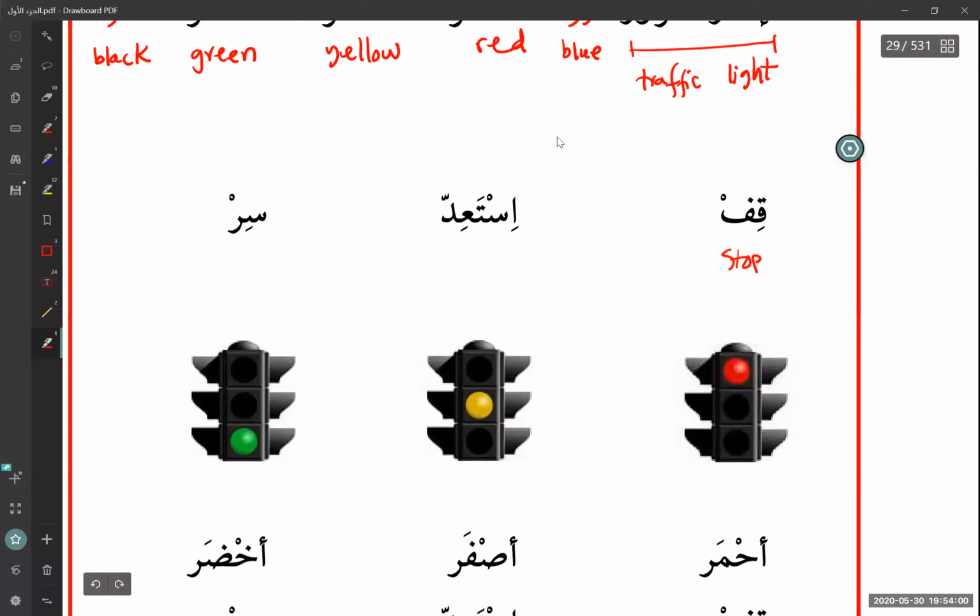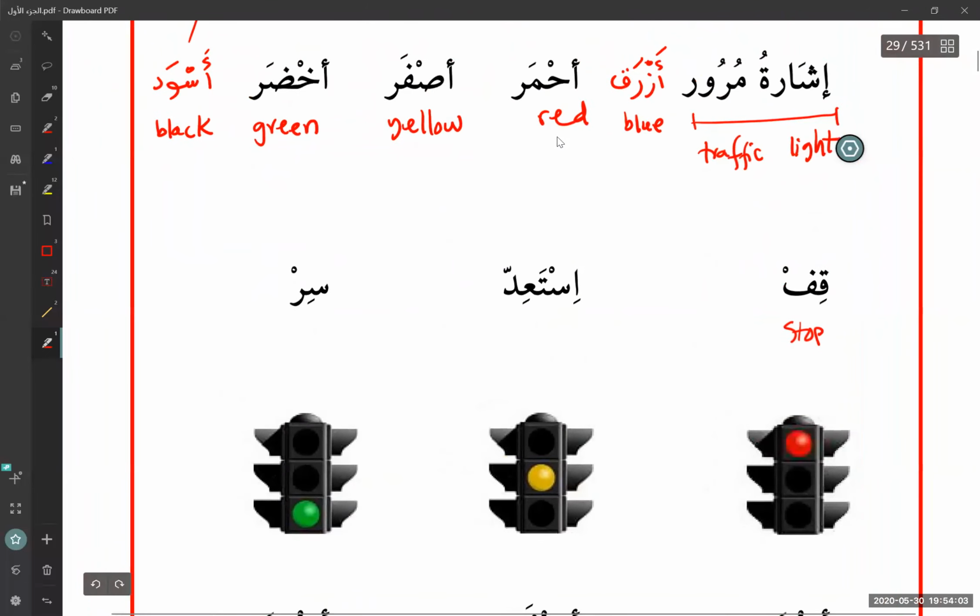So this is the word. Okay, so I'll come back here. Ista'id. Ista'id has a lot of meanings actually. Ista'id means to be prepared. Okay, to be ready.